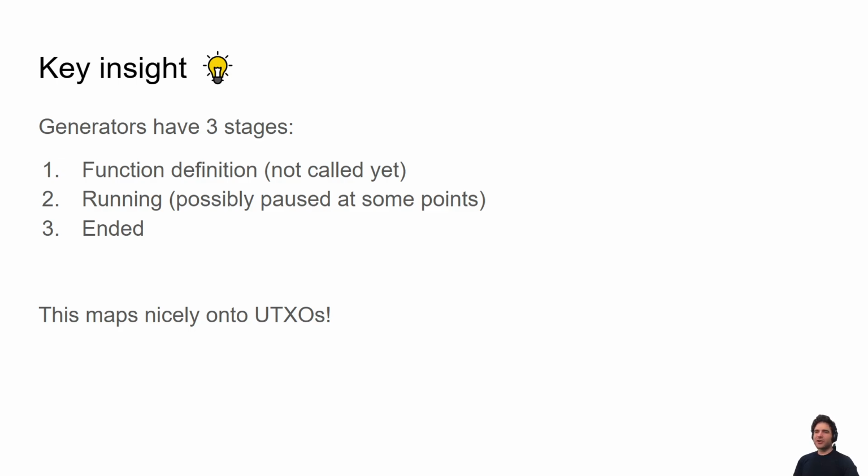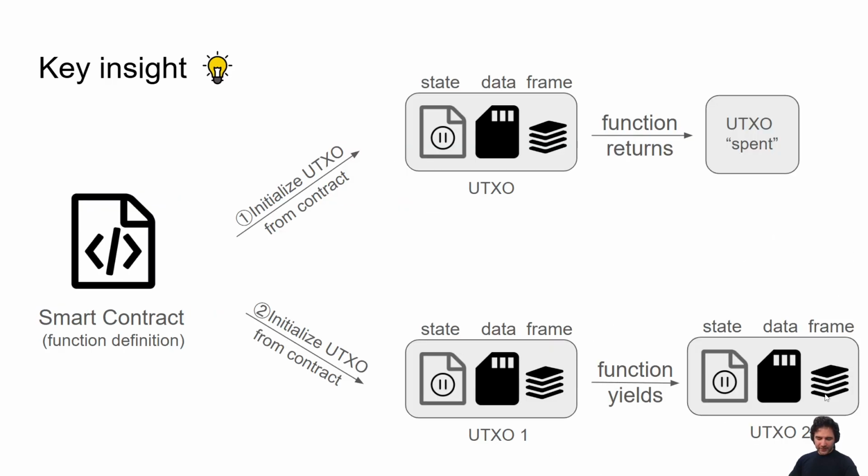Okay, so now we have some background on generators and we're familiar with the core concept. The key insight is that these generators have 3 stages: the function definition, when it's not called yet; when it's running; and when the function has ended. And this maps very nicely onto UTXOs. Here on the left-hand side, we have our smart contract, which is our function definition. When you call the generator, you're initializing a UTXO.